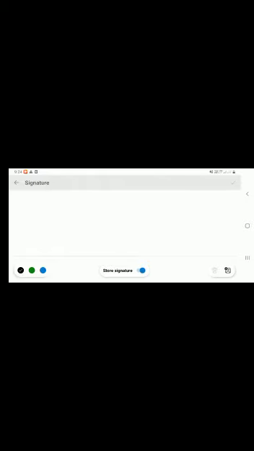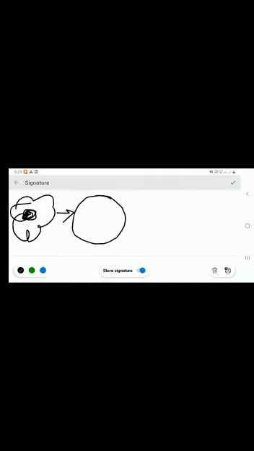See, suppose that this is amoeba. When adverse condition occurs, means no food, no water, such adverse condition occurs, at that time amoeba makes itself round, means it becomes round.